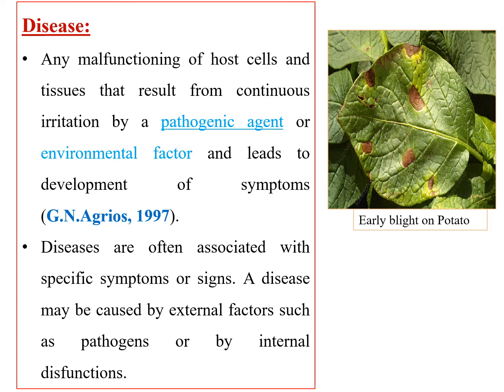Diseases are often associated with specific symptoms or signs, and disease may be caused by external factors like environmental factors or pathogen, or internal dysfunctions. That means externally they may be caused by pathogen or environmental factors like temperature, humidity, light, and any heavy metals present in the soil, or internal dysfunctions, that is lack of nutrients within the plant itself, may lead to the development of symptoms. So now let us come to this definition of the disease exactly.